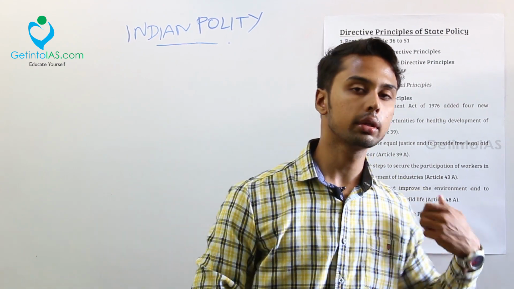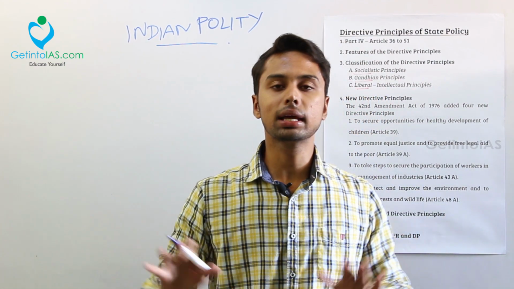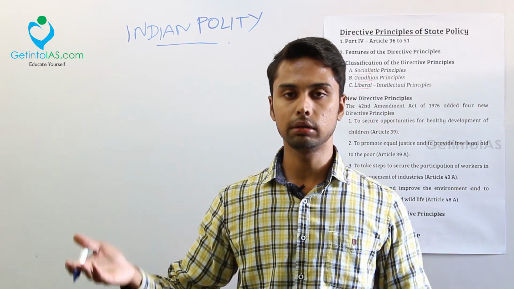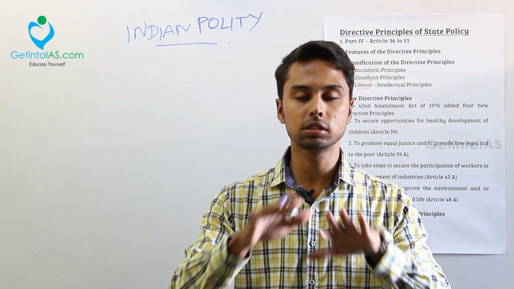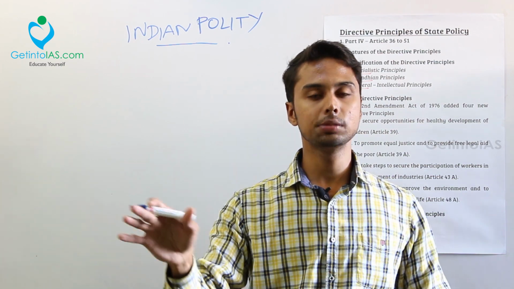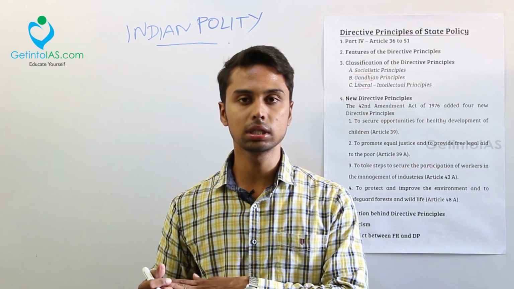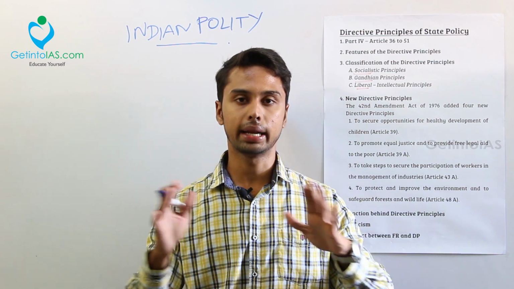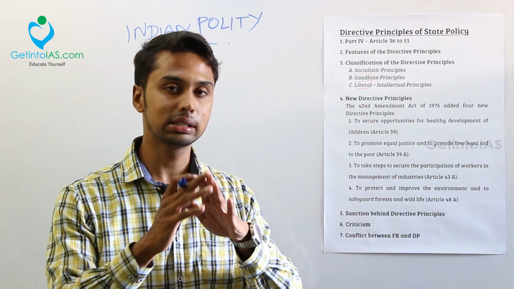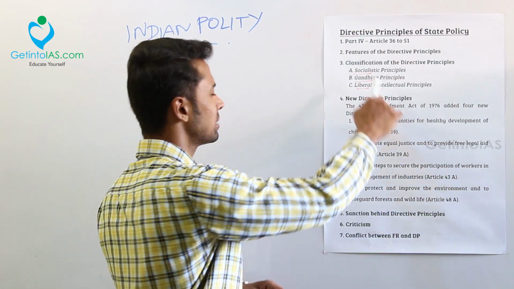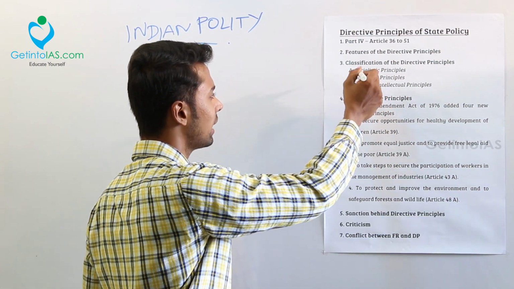When they are not following this DPSP, the opposition party will criticize based on this DPSP. That is the only legal place for this DPSP to be applicable. Okay, your DPSP is not justiciable, just for the opposition and for the High Court it is useful. That is the thing with DPSP, and it is very useful for the High Court and Supreme Court, as I told, to examine the laws. So as I told, there are some classifications: socialistic, Gandhian and liberal.